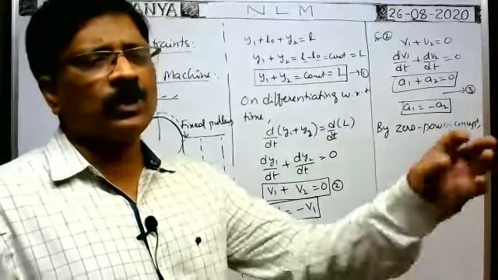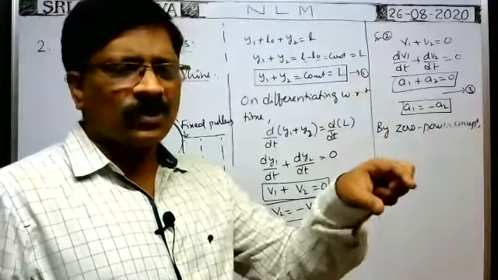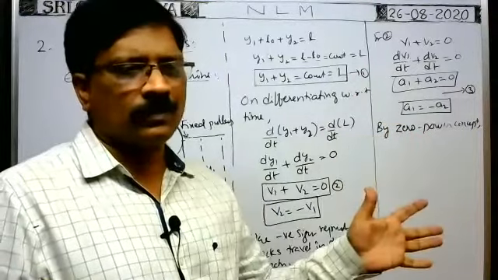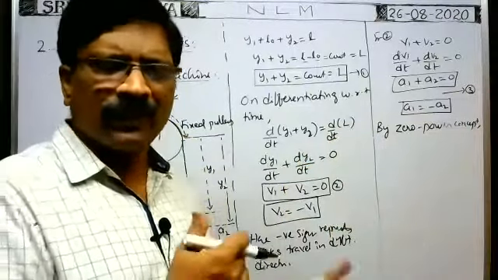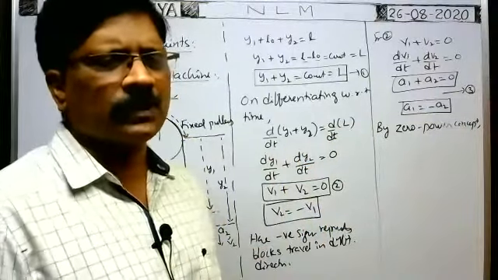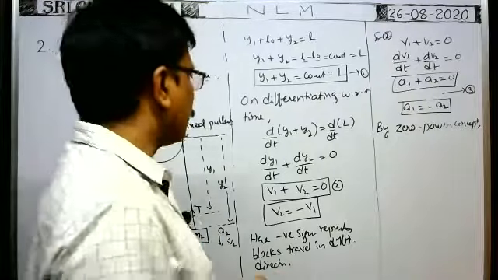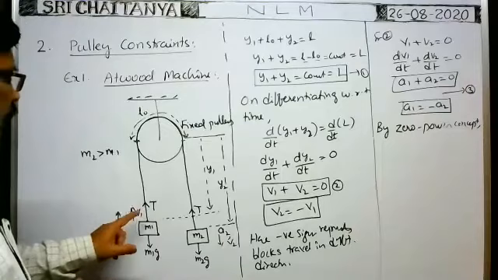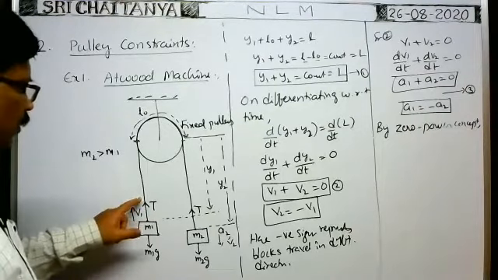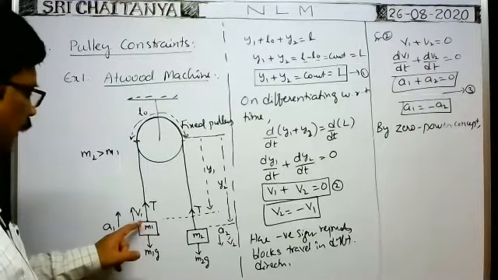The net power consumed by the tensions in the strings in moving the blocks is equal to 0 in any system, in the given system. For any system we can apply this method. Okay, so by that method, so here you see, what is the power consumed by this tension in moving the block m1 with a velocity v1?